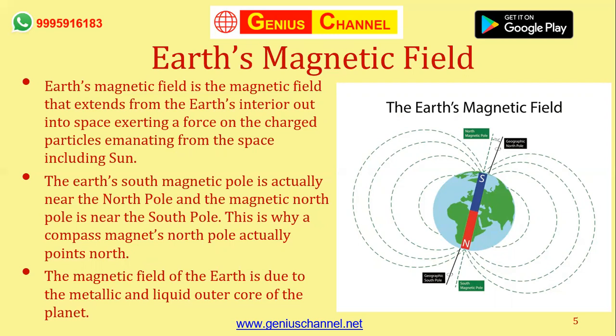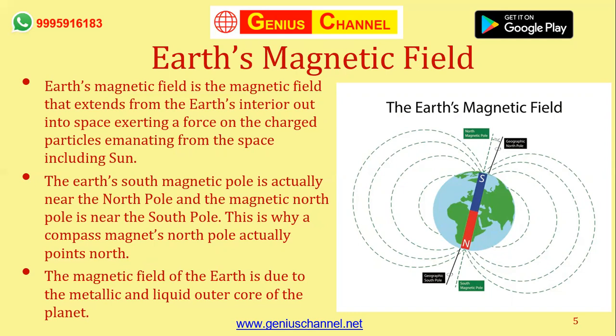A similar image is shown here, but here the magnet is placed inside the Earth. So let's understand that there is a magnet inside the Earth. How does it come? How does it work? We'll come to that in a bit. You can see Earth's magnetic field, and you can see that there is a north pole. See, Earth has two sets of poles: geographical poles and magnetic poles. The geographical poles are the north pole and the south pole, denoted by 90-degree north latitude and 90-degree south latitude, which coincide with the Arctic region and the Antarctic region respectively. So that's your geographical north pole.